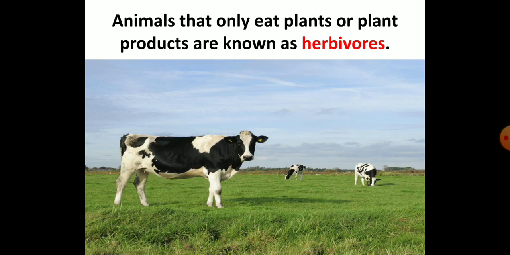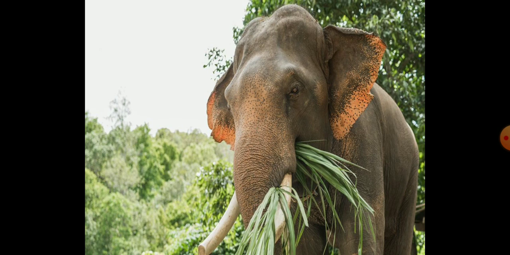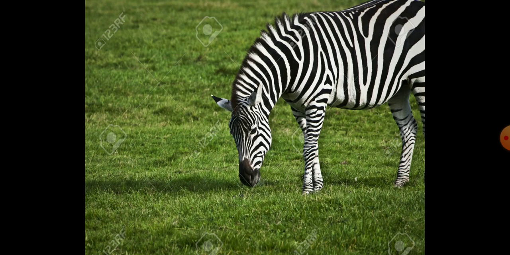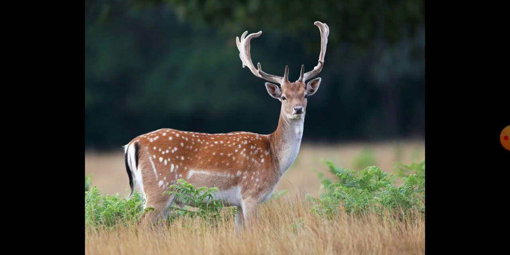So let us start with herbivorous. Some animals eat only plants and plant products. Those animals which eat only plants are called herbivorous. The herbivorous may eat grasses, leaves, fruits or the bark of the tree. Some examples of herbivorous are cow, elephant, buffalo, zebra and deer. So all these are examples of herbivorous animals, and the herbivorous animals are plant eaters.